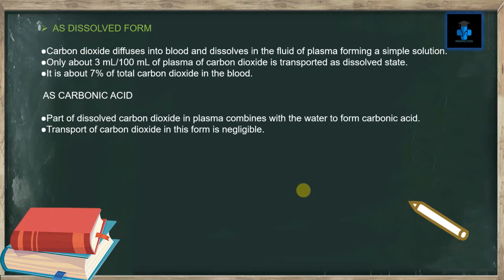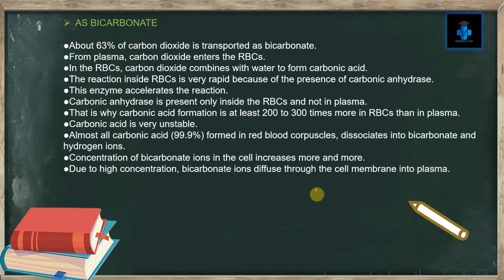Now let's check the dissolved form. Carbon dioxide diffuses into blood and dissolves in the fluid of plasma, forming a simple solution. Only about 3 ml per 100 ml of plasma of carbon dioxide is transported in the dissolved state. It is about 7% of total carbon dioxide in the blood. As carbonic acid: part of dissolved carbon dioxide in plasma combines with water to form carbonic acid. Transport of carbon dioxide in this form is quite negligible.